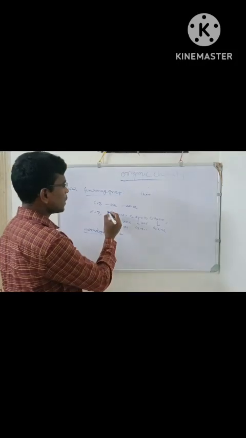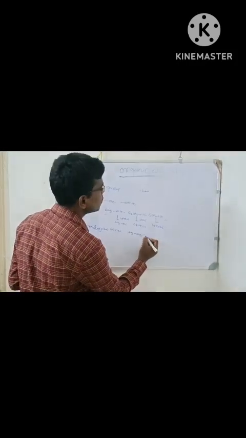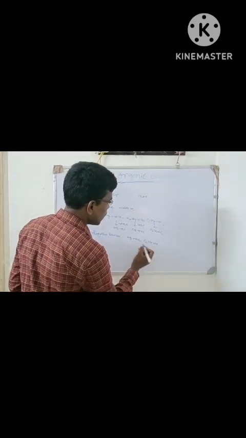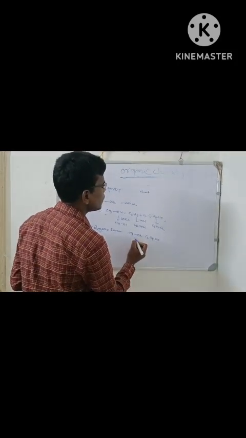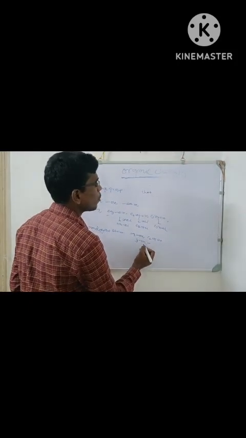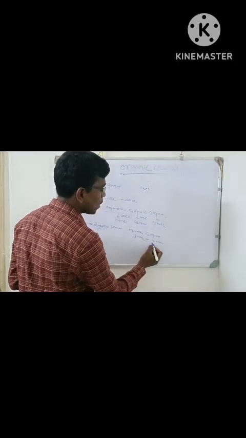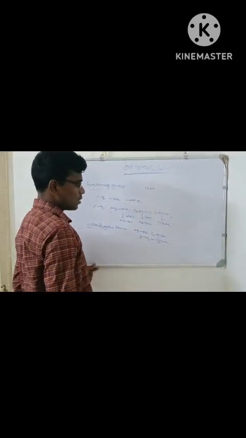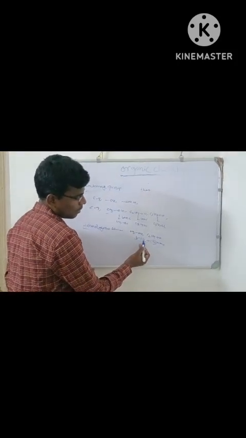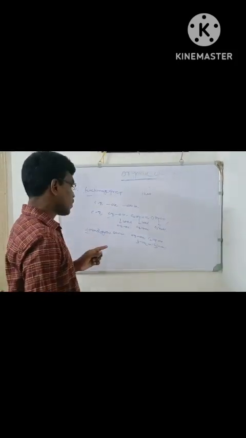As for example, CH3OH, C2H5OH, here the difference is only a CH2 group. That differs by atomic mass 14. How is 14 obtained? 12 plus 2 into 1. That is homologous series.